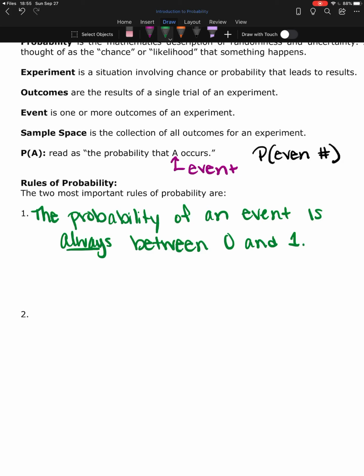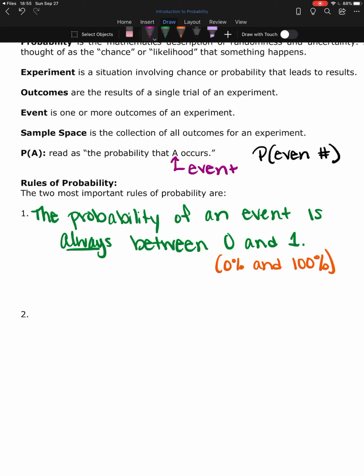All other probabilities, when we talk about the probability of an event, will always start with 0 point something because they're going to be between 0 and 1. We can also say that they're between 0% and 100%. But we don't typically report probabilities as percentages unless we've been explicitly told to do so. Probabilities are typically left in decimal form. So that's the first most important rule.